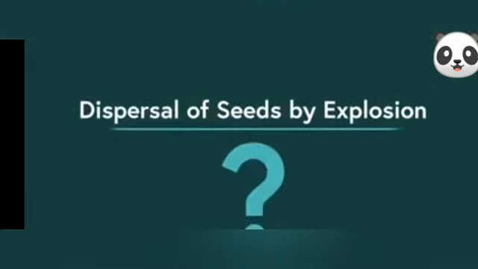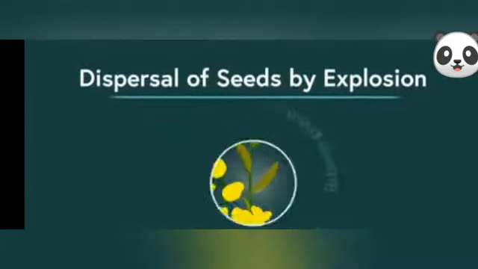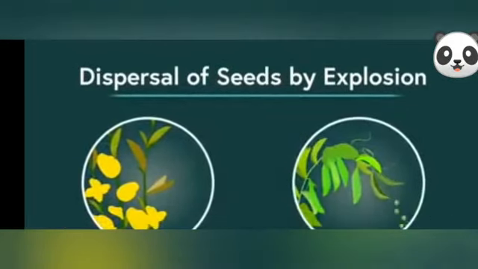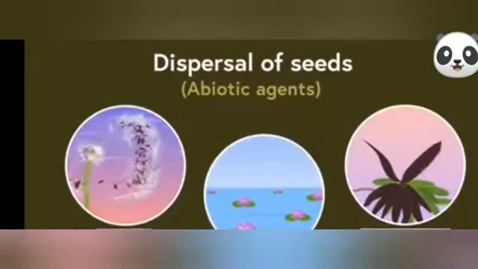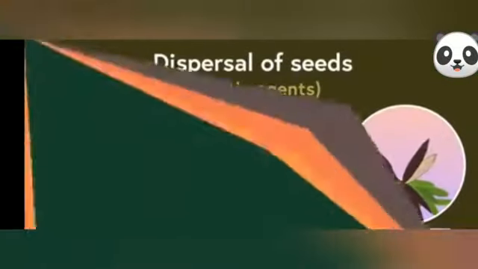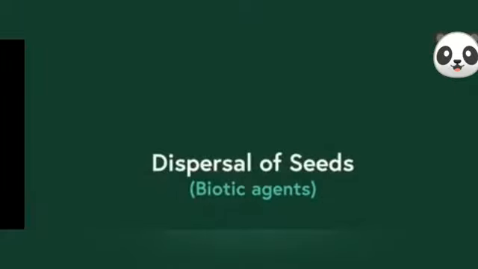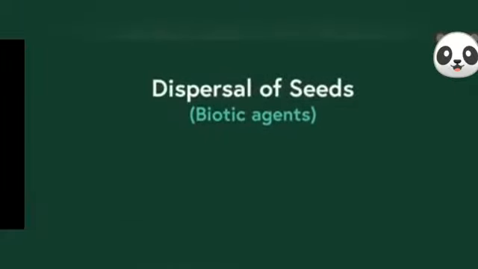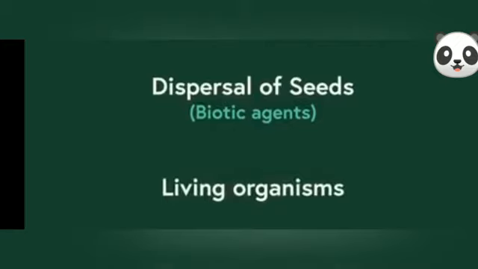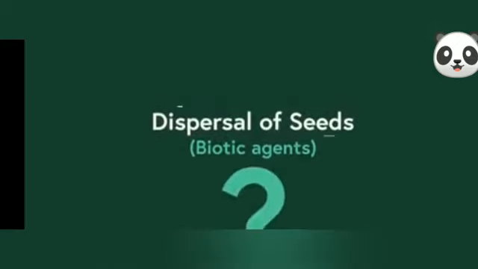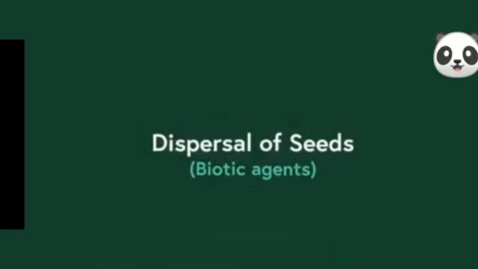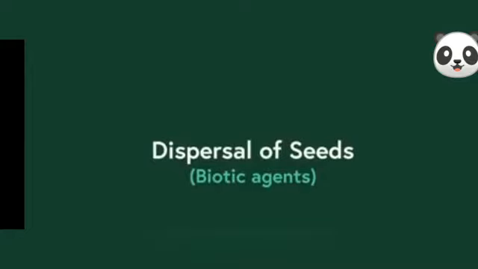What are the examples of such type? We have plants like broom and peas which belong to this category. Now these were all the abiotic agents. Last in the list are the biotic agents which we need to have a look at. Biotic means living organisms. So are animals also responsible for dispersal of seeds? Yes, they are.